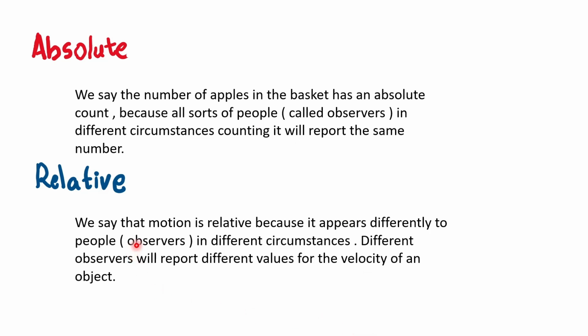So we say motion is relative, which means whatever number an observer tells me, that number is true relative to that observer. That's what I mean when I use the word relative. Okay, so the number of apples in the basket is absolute, whereas motion is relative. So I hope you understand the difference between absolute and relative by this point.